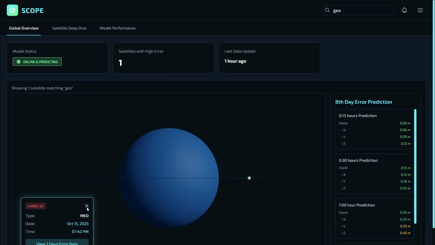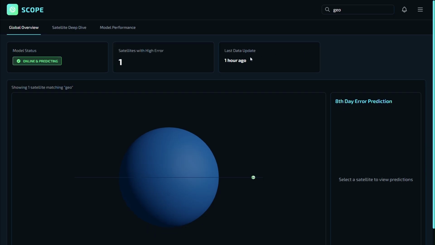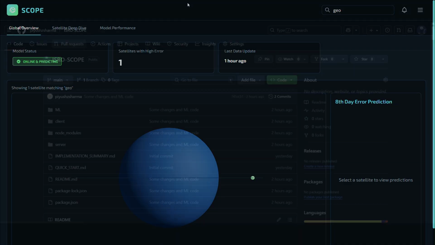So this is our home page, as I said before, and also we have a last data update display, which shows us the last time when the data was fed into the model.